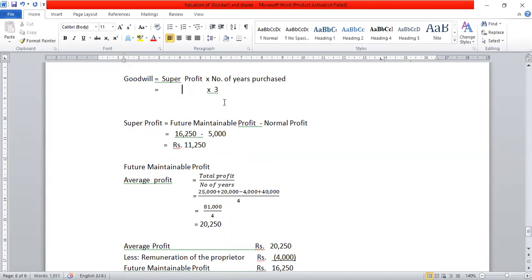11,250 into 3. How much will be the goodwill? Just make the multiplication. 11,250 into 3. 33,750. 33,750. Got it? See, the formulas seemed difficult to you, but the sums are not that difficult. Got it? Any doubt regarding this? No, ma'am.